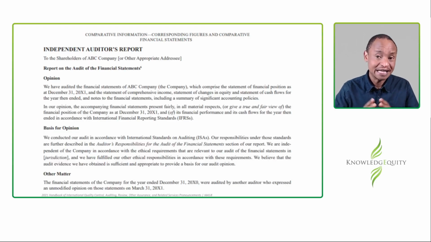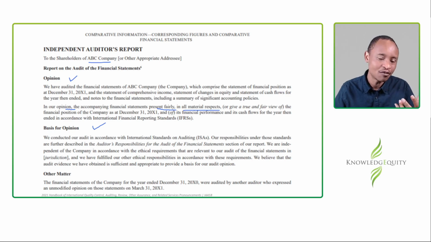So finally, I have an example here that really explains to you how you deal with comparative financial information when it comes to the disclosures that you include, or rather the paragraphs that an auditor has in the auditor's report. So you can see this is a company called ABC Company. The auditor has provided an opinion. It's a clean bill of health. The auditor is saying that we have audited, and in our opinion, the financial statements present fairly in all material respects. Good, an unmodified opinion.